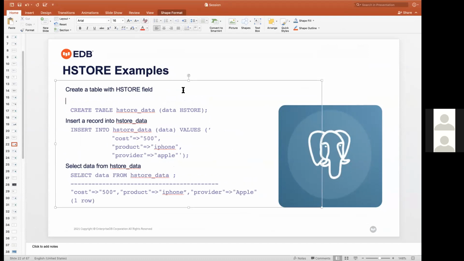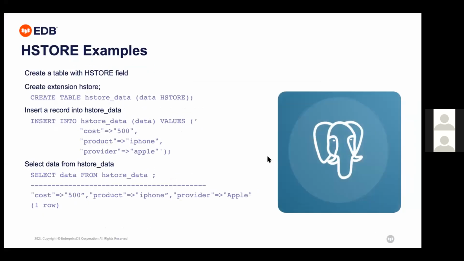Here, on the SQL prompt, just create extension store. That will create the store extension, and when you create it, it will add this functionality to PostgreSQL. Then just create a table store data of store data types.